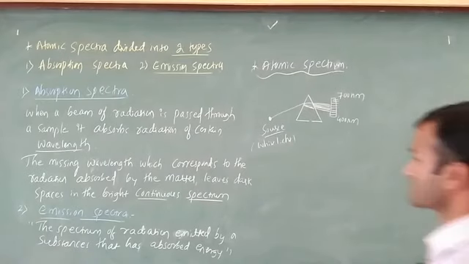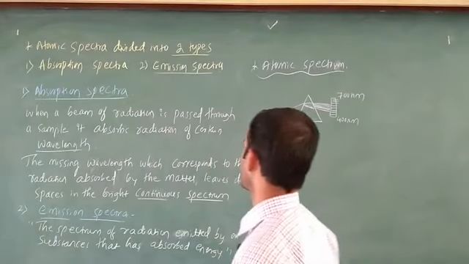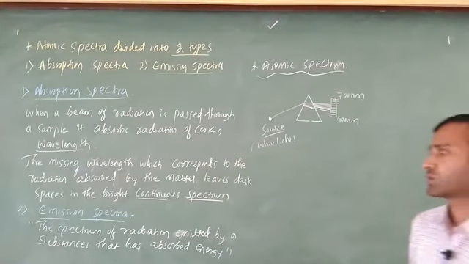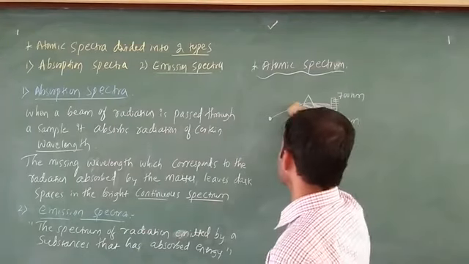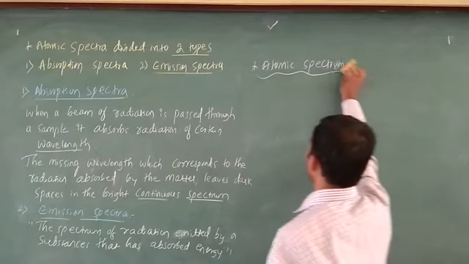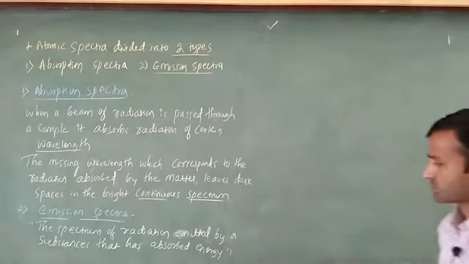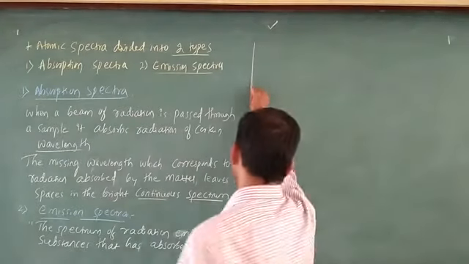Okay friends, the next one: the atomic spectra is divided into how many types? Two types. The first one is absorption spectra. The second one is emission spectra. The first one, absorption spectra, is also most important. They are going to ask you one mark question: what is absorption spectra? I am going to explain right now.